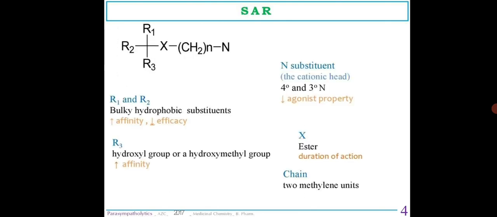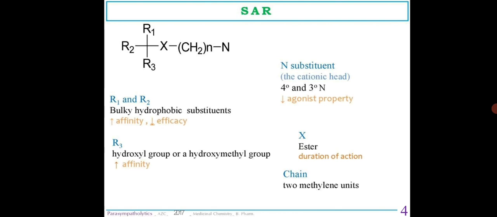Coming to the SAR of the parasympatholytics. The R1 and R2 should be bulky hydrophobic substituents which increase the affinity and decrease the efficacy. The R3 should be a hydroxyl group or a hydroxymethyl group so as to have an increased affinity.